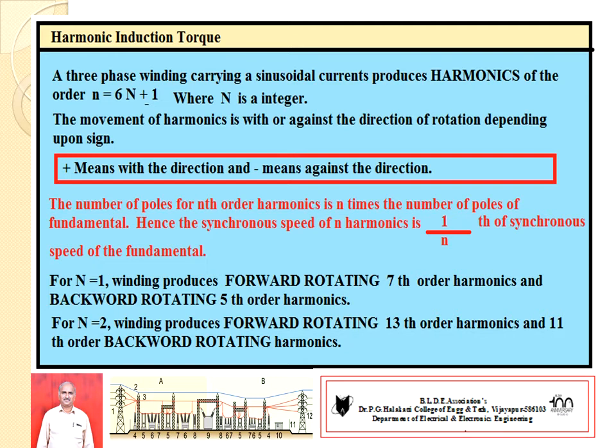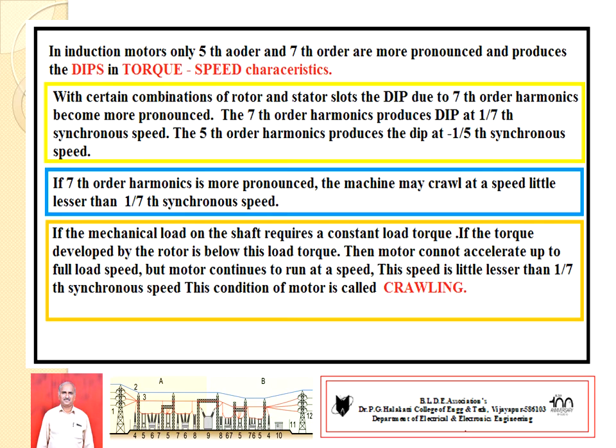Hence the synchronous speed for nth harmonics is 1 by nth of the synchronous speed of the fundamental. Getting the idea? The fundamental has 2 poles, synchronous speed Ns equal to 120 f by P. In an induction motor, the 5th order and 7th order harmonics are more pronounced and produce dips in the torque